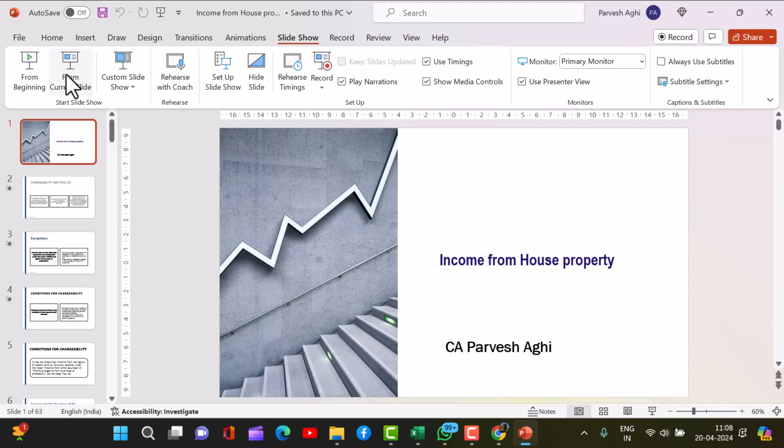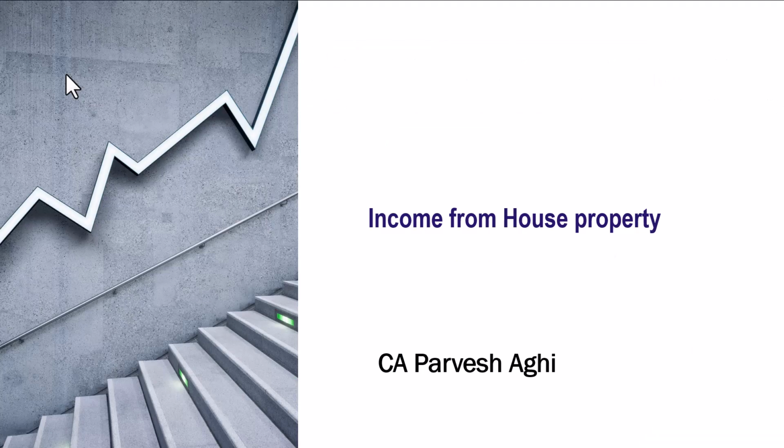So we are covering the topic income from house property. Now, if you have a house property and you are earning something out of it, for example, if you have given the house on rent to someone, so you're making an earning out of it. That rent which you're earning will normally be taxable under the income from house property, whether it is a commercial property or a residential property, doesn't matter. All income which you earn for letting out a house or a commercial property is taxable under this head.